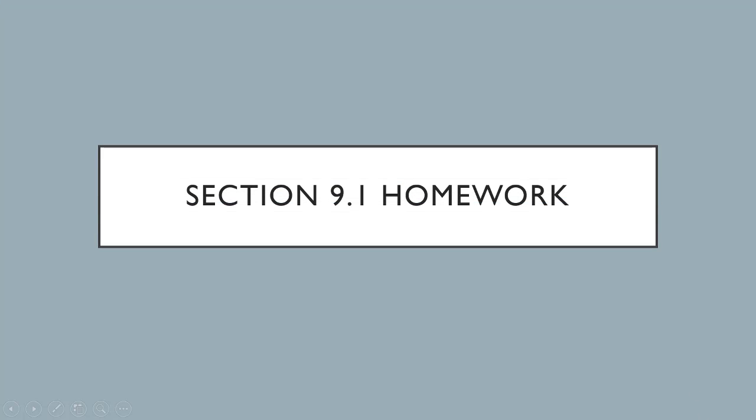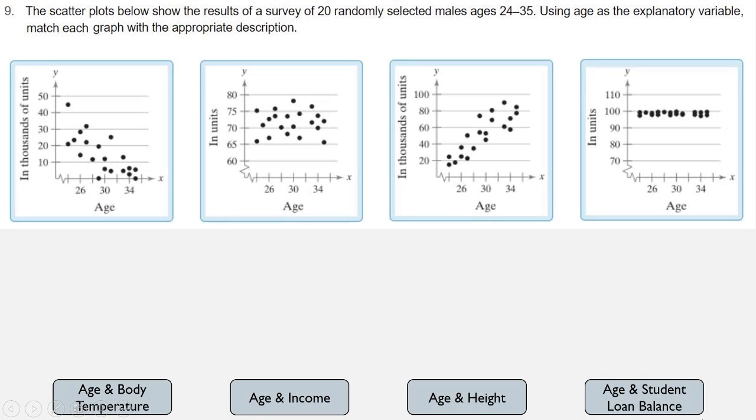We're looking at homework for section 9.1. This is question number 9. The scatter plots below show the result of a survey of 20 randomly selected males, ages 24 to 35. Using age as the explanatory variable, match each graph with the appropriate description.